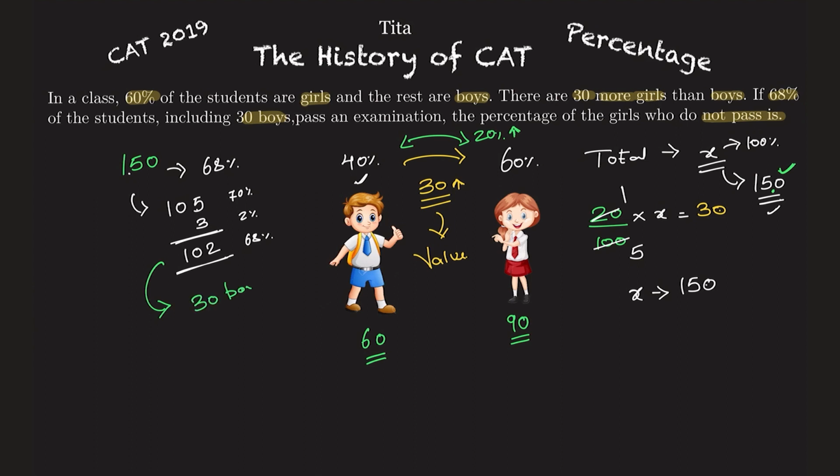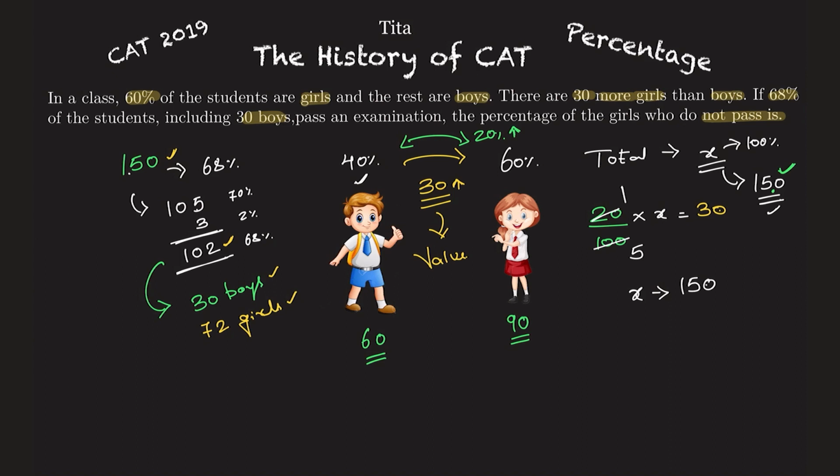Out of this there are 30 boys. So including 30 boys, 102 students pass the examination. If 30 boys passed, can you tell me how many girls passed? 72, right? Because we know the total number of students who passed is 102 out of 150, and this includes 30 boys and 72 girls.